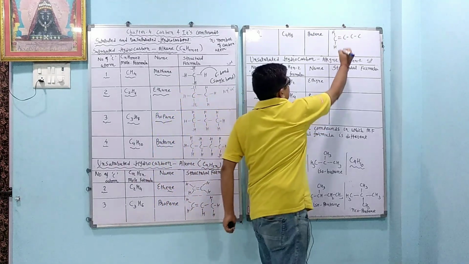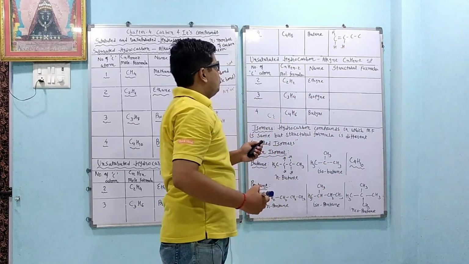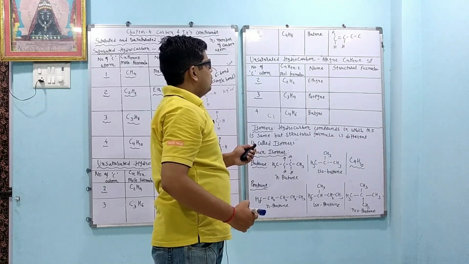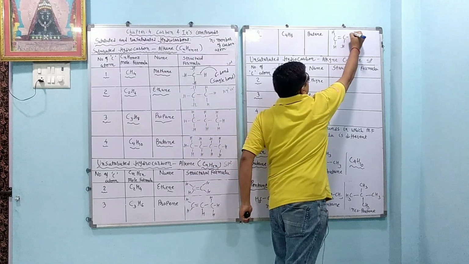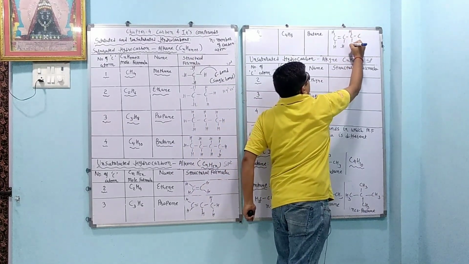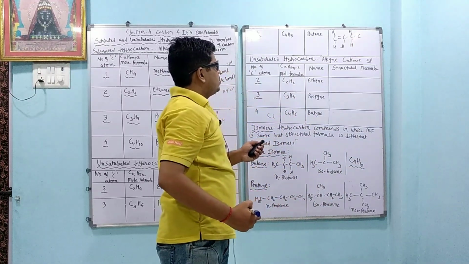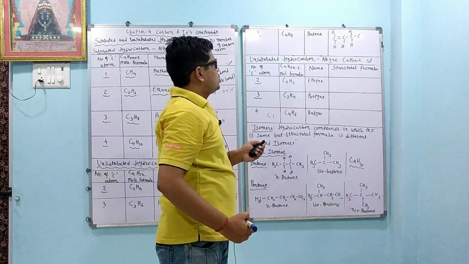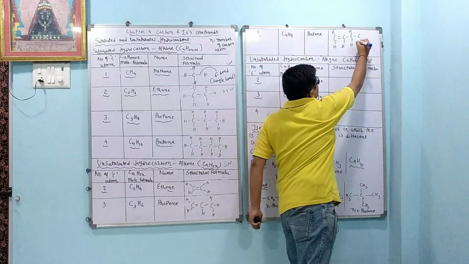So we are writing here one H. For the third carbon atom, 2 electrons are used up, 2 for the formation of 2 bonds. So 2 are remaining. So we are writing 2 H here. For the last carbon atom, you can see that 1 electron is used up to make the bond. So 1 valency is used up. Carbon has 4 valencies, 1 valency is used up. So we are writing 3 hydrogens there.